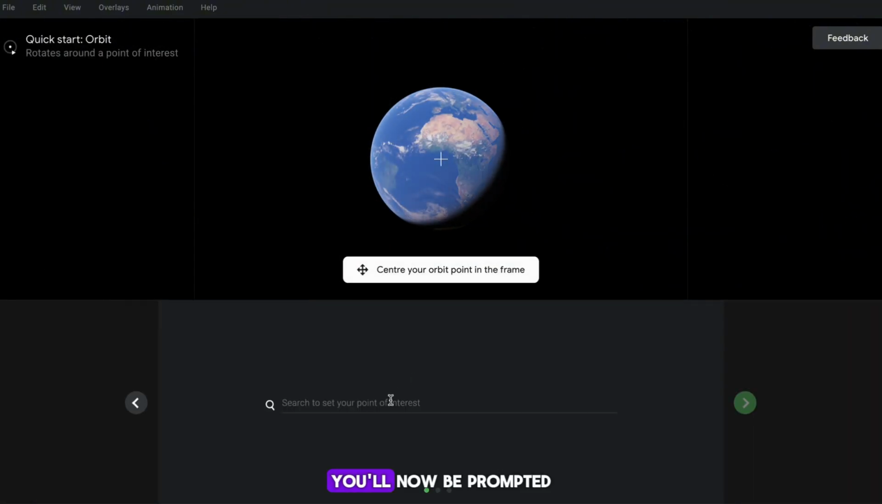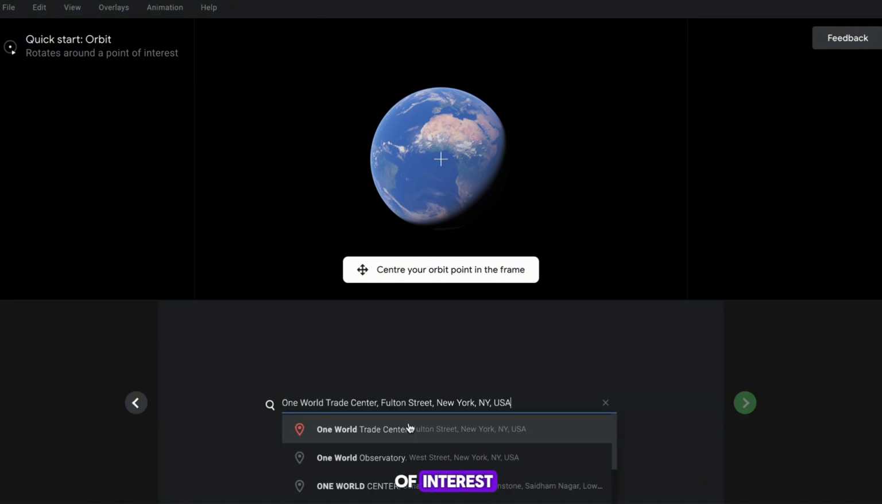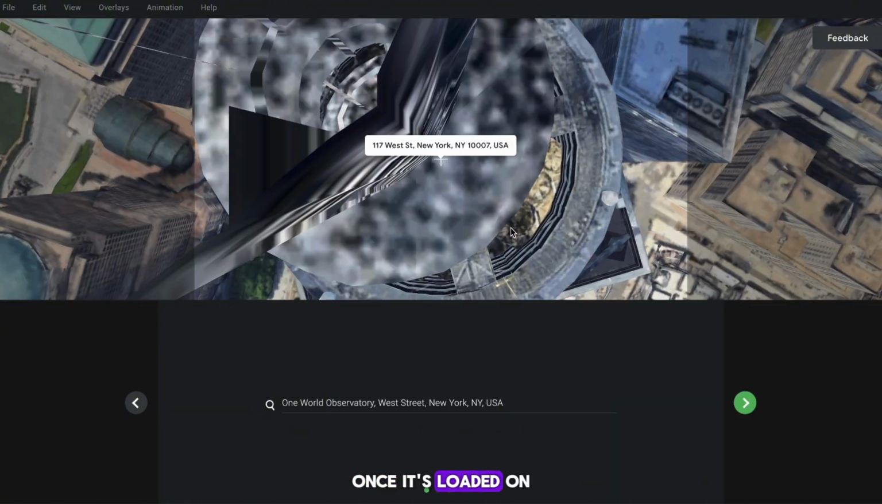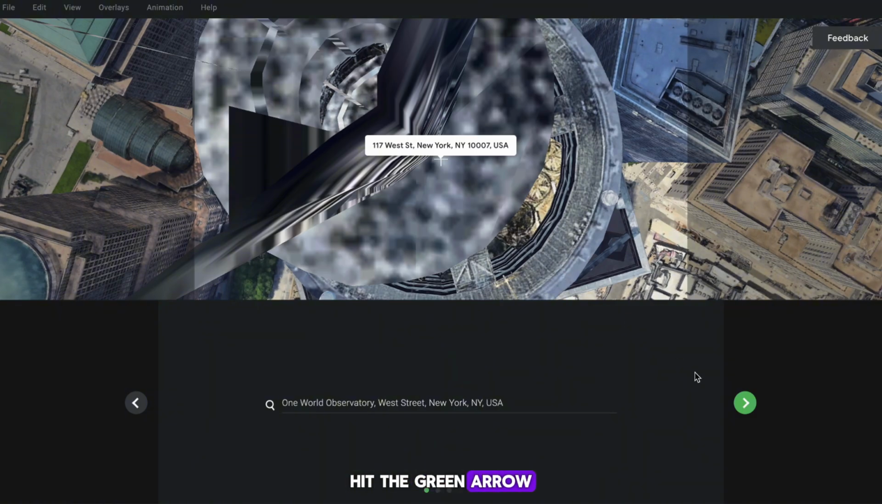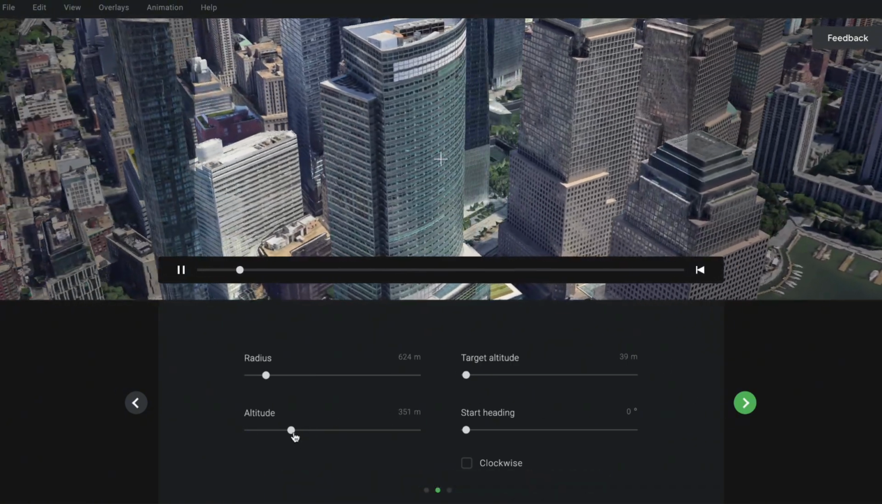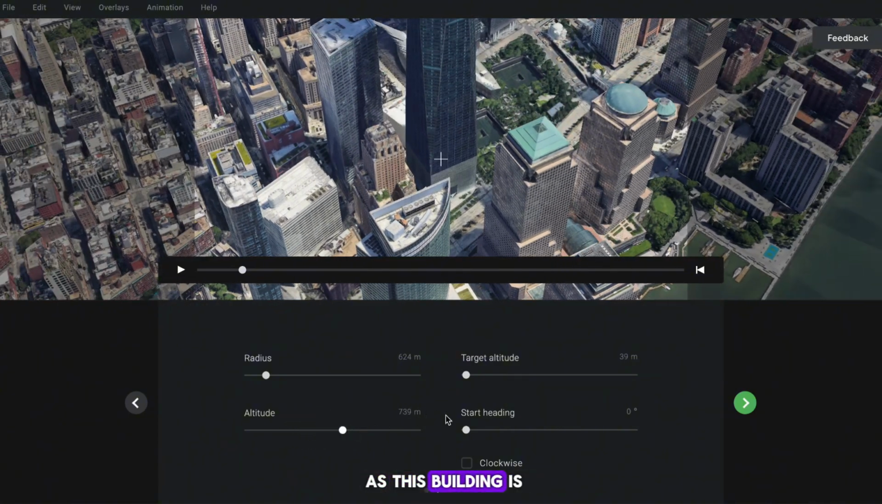hit Start. You'll now be prompted to enter a point of interest, so I'll just search One World Observatory into the box. Once it's loaded on the POI, hit the green arrow to continue. You'll now see this spinning render of the observatory. However, it doesn't look great as this building is so big.